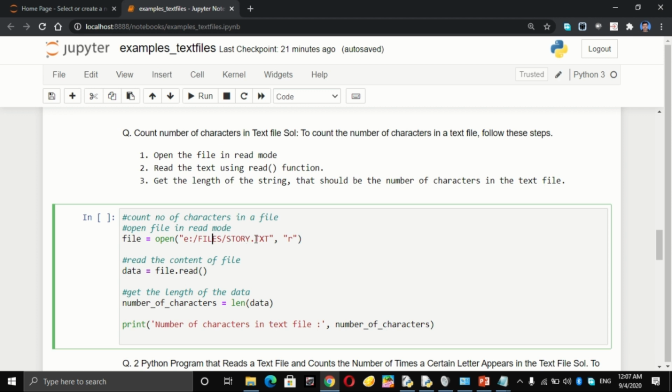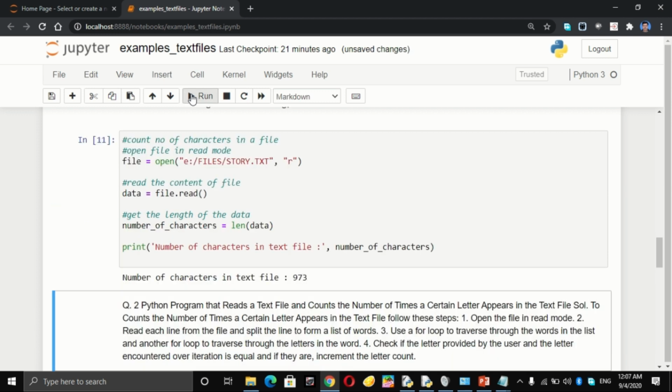So we can see the number of characters in the text file as 973. Okay, so let us again print this file also. For that I will simply issue the command print data, and then I am going to run it again.